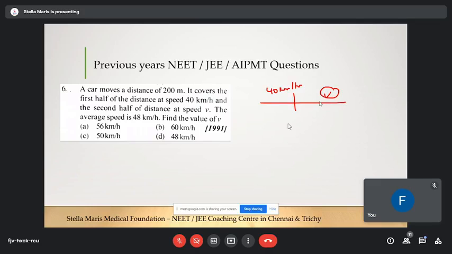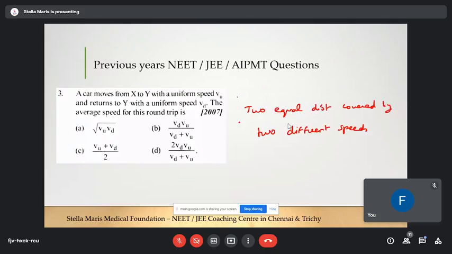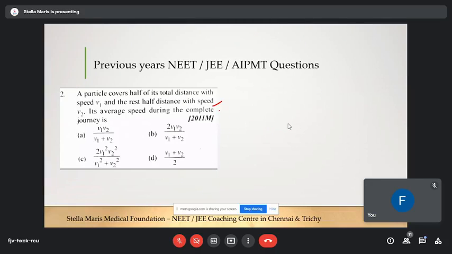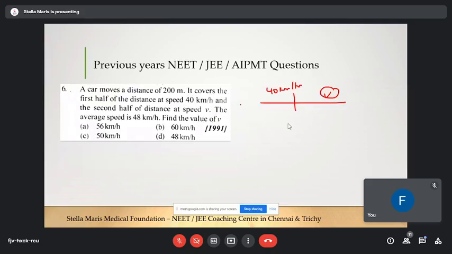Yes, sir. Yeah, tell me, ma. Just try it, no problem. Two equal distances covered by two different speeds. Okay, either way. So as you said, it comes under the two statements. So this question is similar to this question and this question also. So you can straight away write that average speed is equal to 2v1v2 divided by v1 plus v2. You get my point or not?